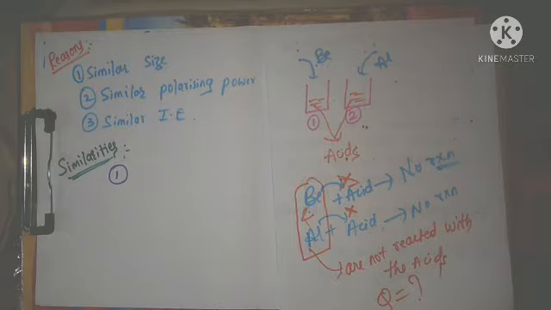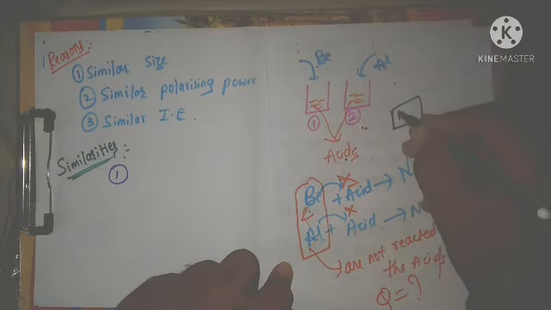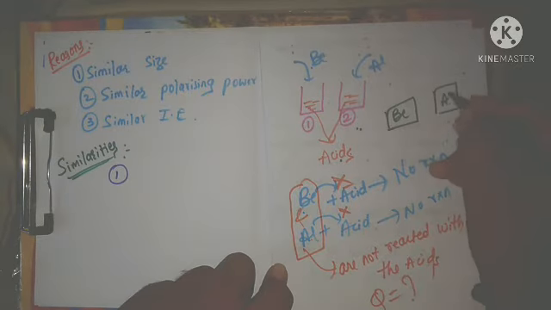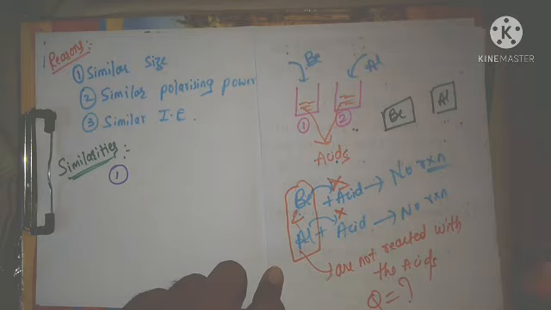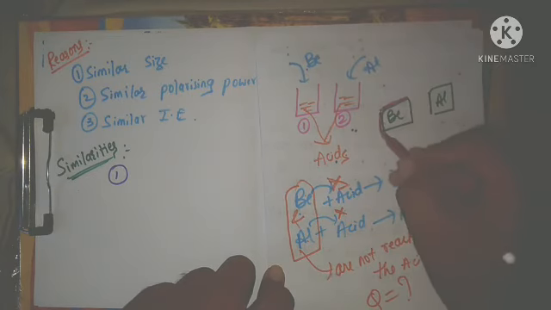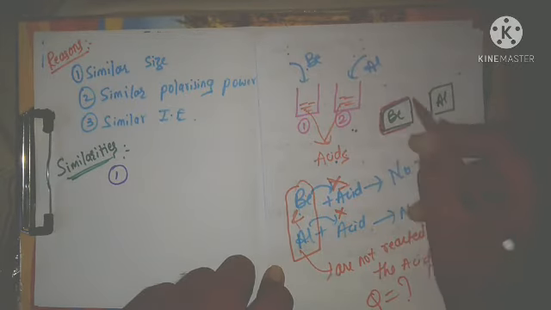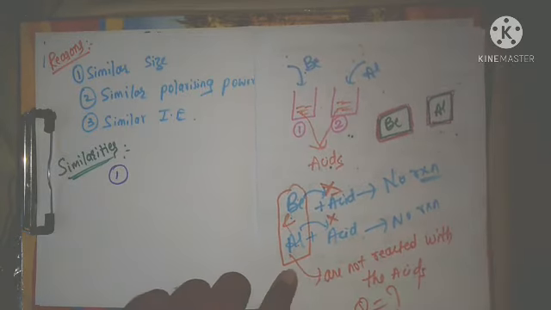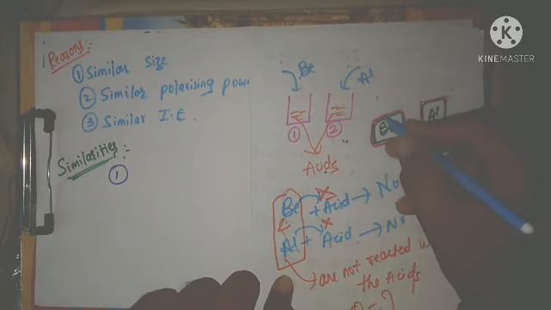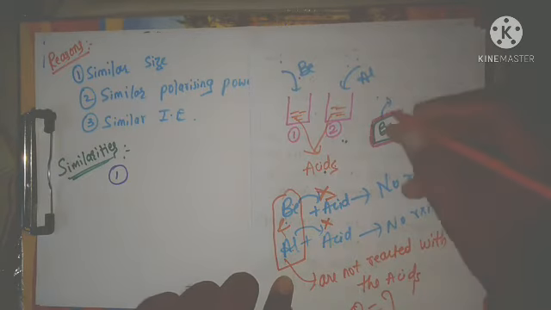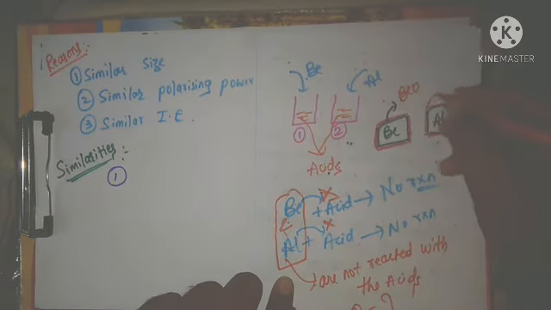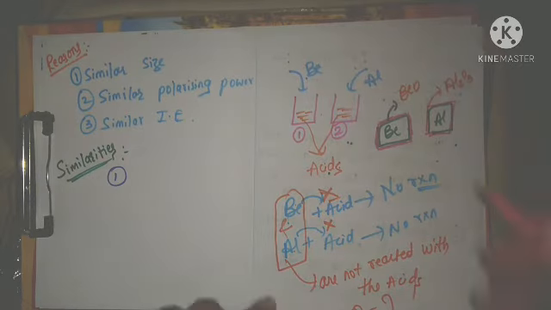Because if this one is beryllium and this one is aluminium, if you check their surfaces, here is the surface of the beryllium, I'm marking with this pink one, and here is the surface of the aluminium. Both beryllium and aluminium surfaces are covered by their oxides: beryllium oxide and aluminium oxide.